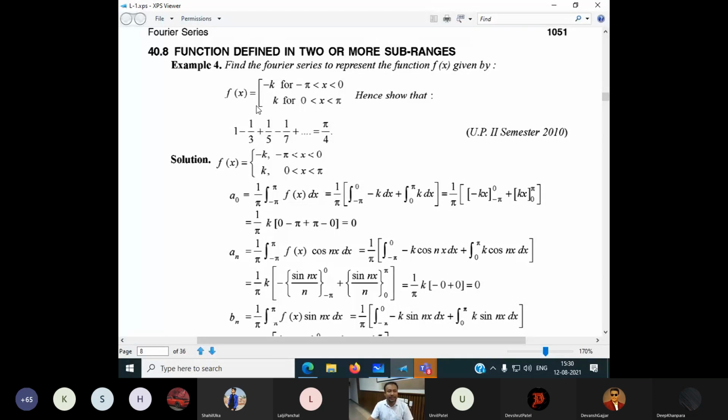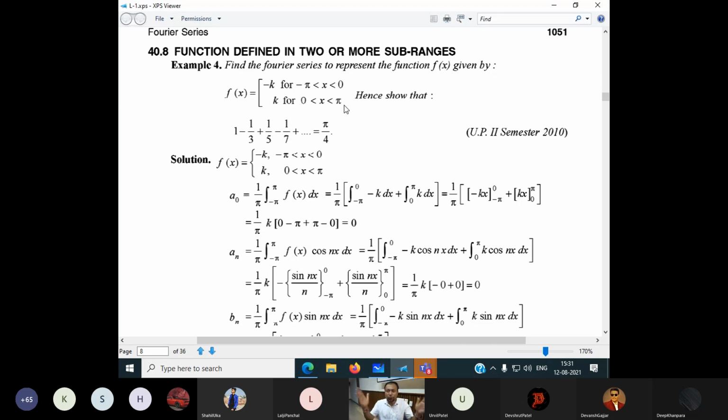f of x is minus k for minus phi to 0. Look, it is an open interval, meaning x cannot be 0 and x cannot be minus phi, excluding minus phi and 0. In that interval, the value of the function is minus k. Second, the value of the function is positive k for 0 to phi, again excluding 0 and phi. It means it is not continuous.